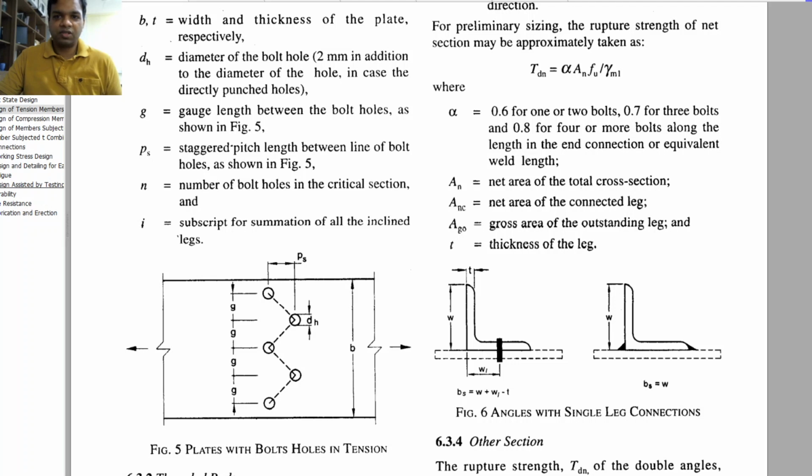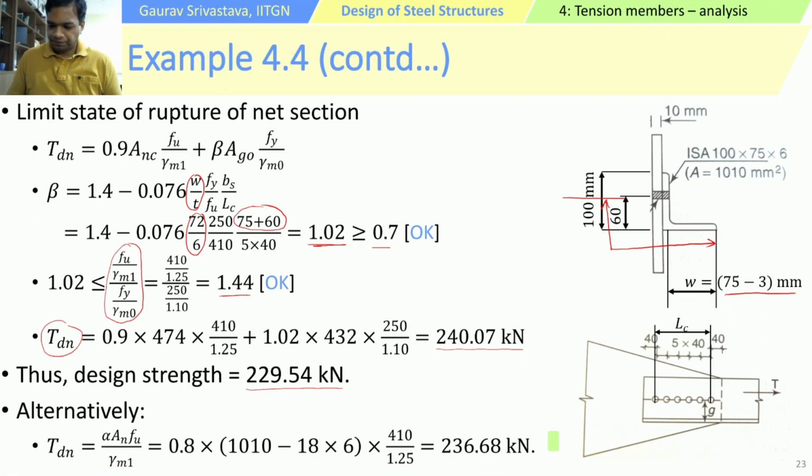So in that case, the code says we can use a simplified formula like that, where it is just alpha times the A net. So A net will be now just the gross area minus the area of the holes of the angle, or it can be also considered as summation of the gross outstanding plus the net connected. Okay, so either of them will be fine, although they will be slightly different. So this simplified formula can be used where alpha is a factor. So if one is using 2 bolts, it is 0.6. If it is 3 bolts, it is 0.7. And if it is 4 or more bolts, it is 0.8. Okay, so since in this case we were using 4 bolts, right, so we can use alpha value 0.8.